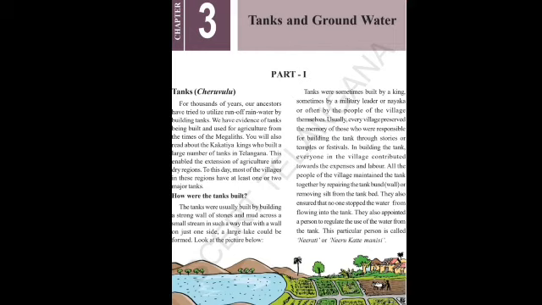Why did they remove it? If they did not remove it, what happens? Every year a layer of sand and silt will come and deposit. Because of that, what happens? The holding capacity of the tank decreases. Holding capacity means what? I will give an example.